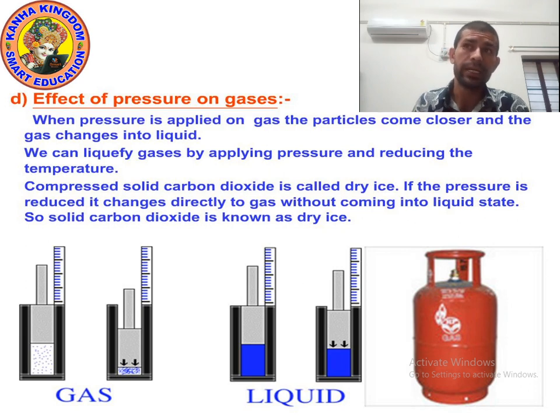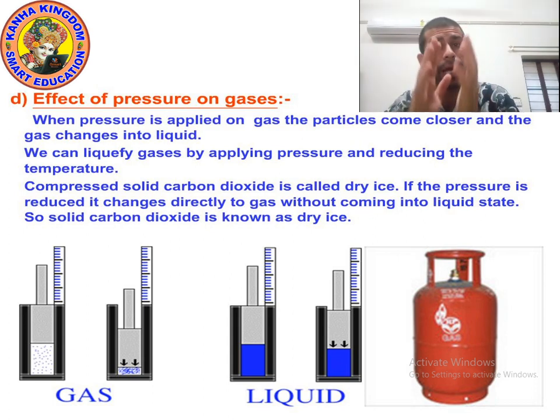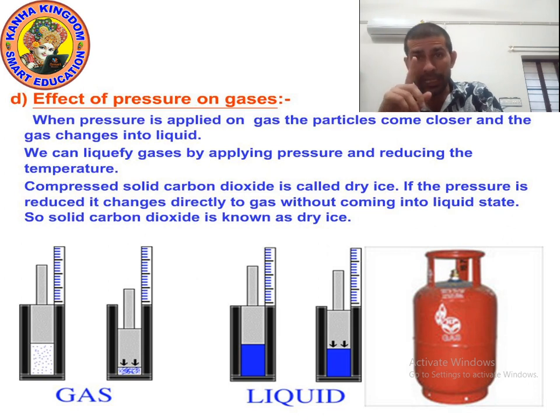So we can conclude that by applying pressure and reducing temperature, we can change the state of matter. By applying pressure, we can bring the particles of gas closer, meaning we can change LPG and CNG into liquid form.